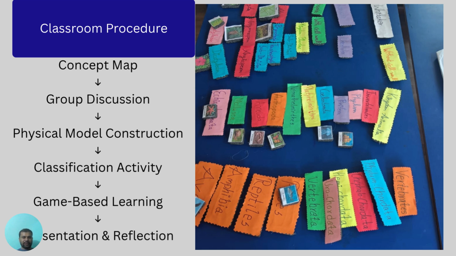Fourth, they arrange the kingdoms and their characteristics correctly. Fifth, they use the completed model in game-based learning activities. Finally, each group presents its model and reflects on what they have learned. These steps help the students connect theory with practical experiences.